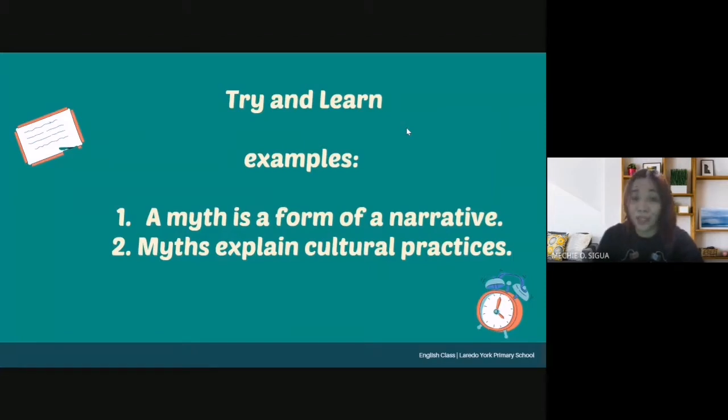A myth is a form of a narrative. Myths explain cultural practices. Okay, observe the sentences.